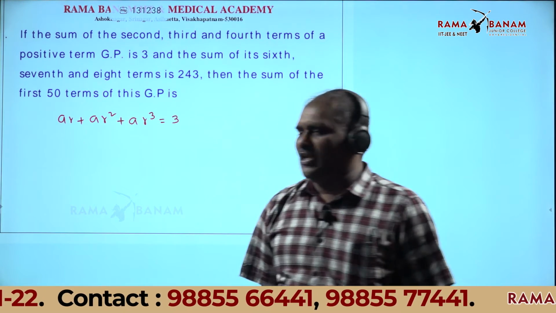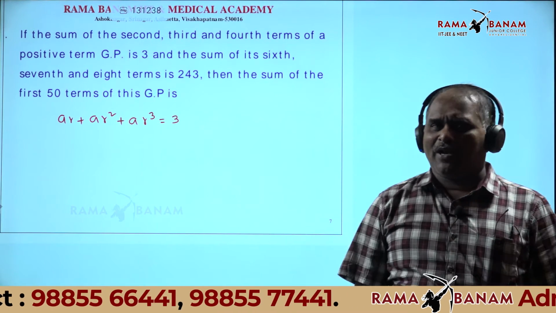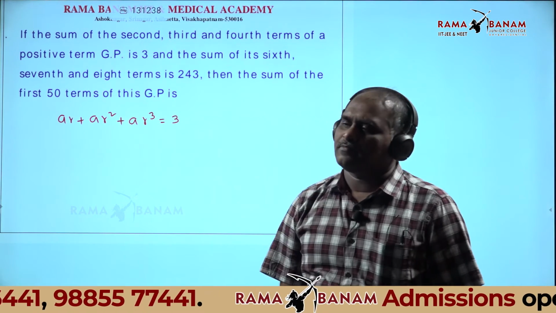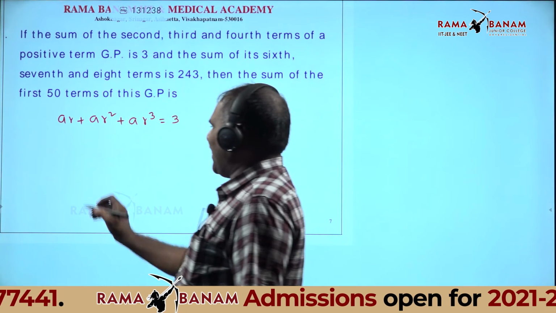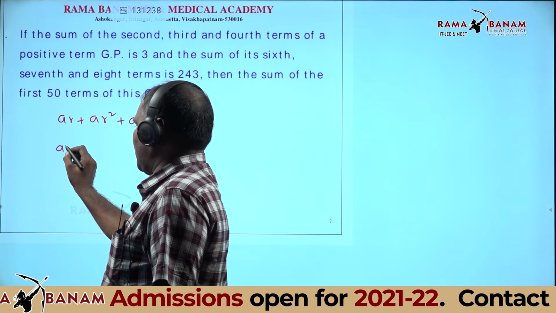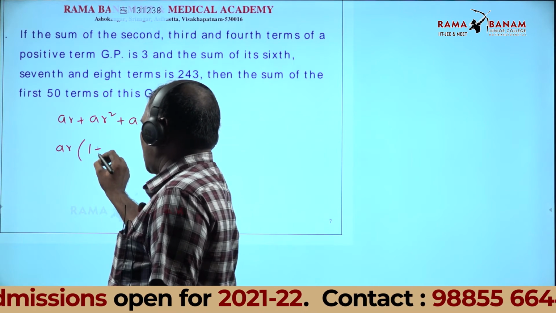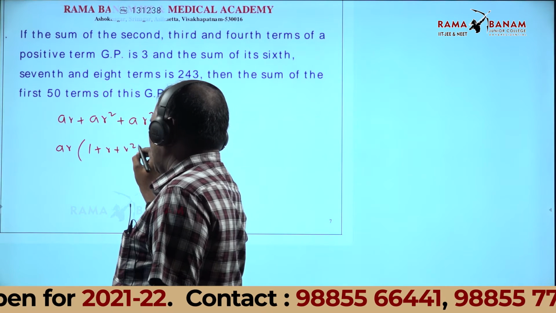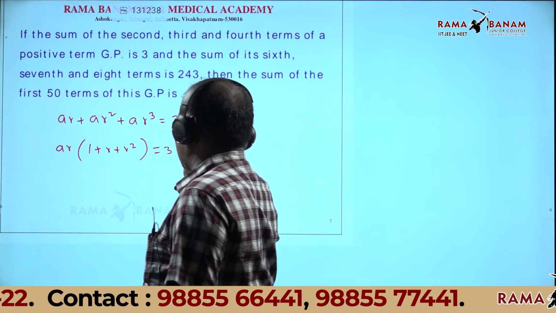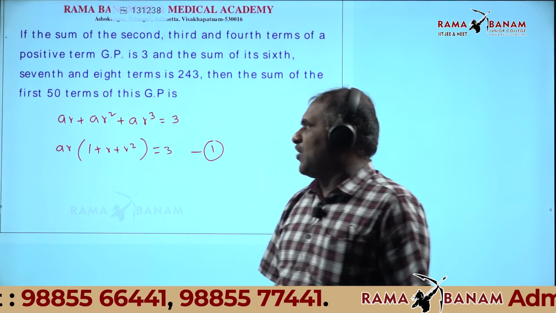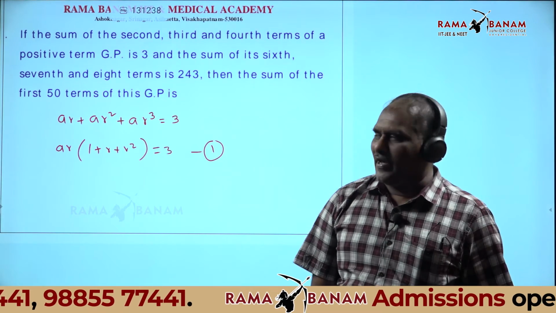That sum is given as 3. What is common in these 3 terms? A into R is common. So AR times (1 plus R plus R square) is equal to 3. That is equation 1.